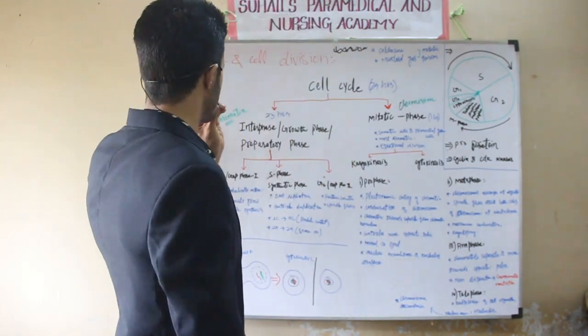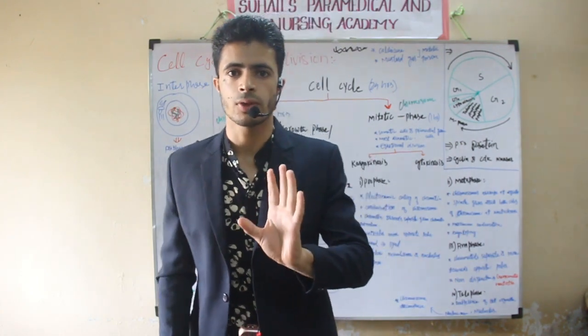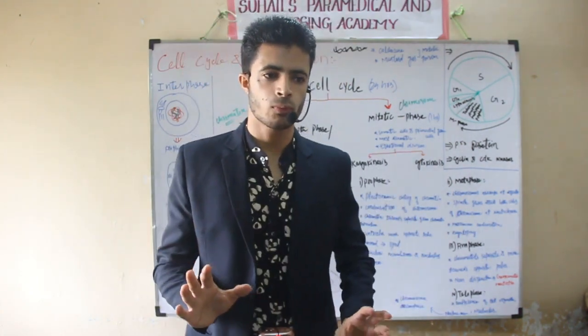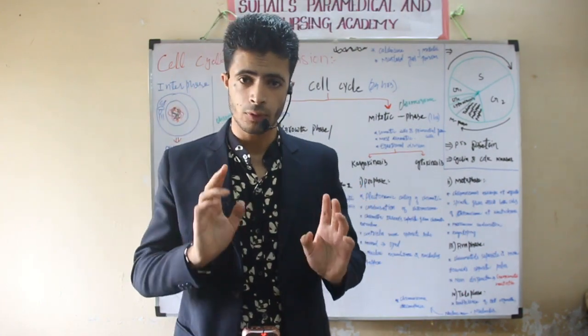Okay, so today what is the topic? Cell cycle and cell division. First of all, we should know what the cell cycle is and what cell division is.